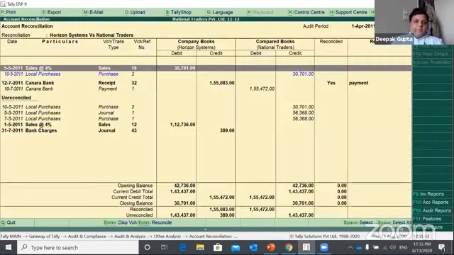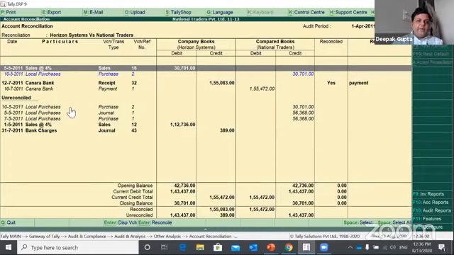Tally will help me reconcile the transactions automatically. There are two areas. In the above part, transactions have already been reconciled, so against the sales, purchases have been identified and reconciled, and against the receipts, payments have already been reconciled.